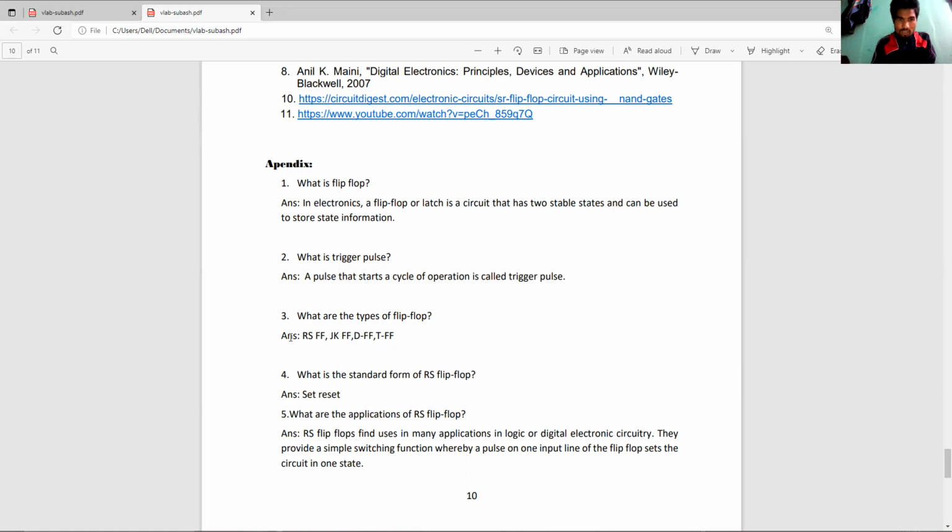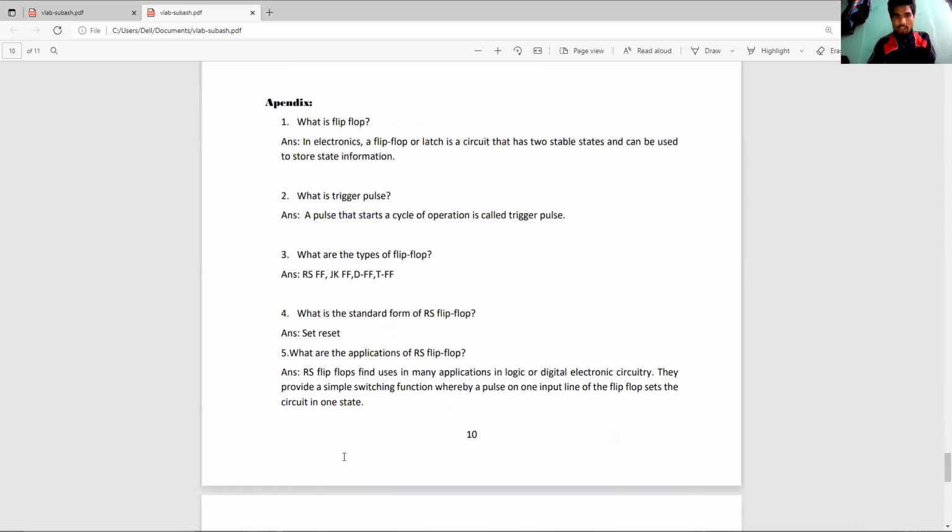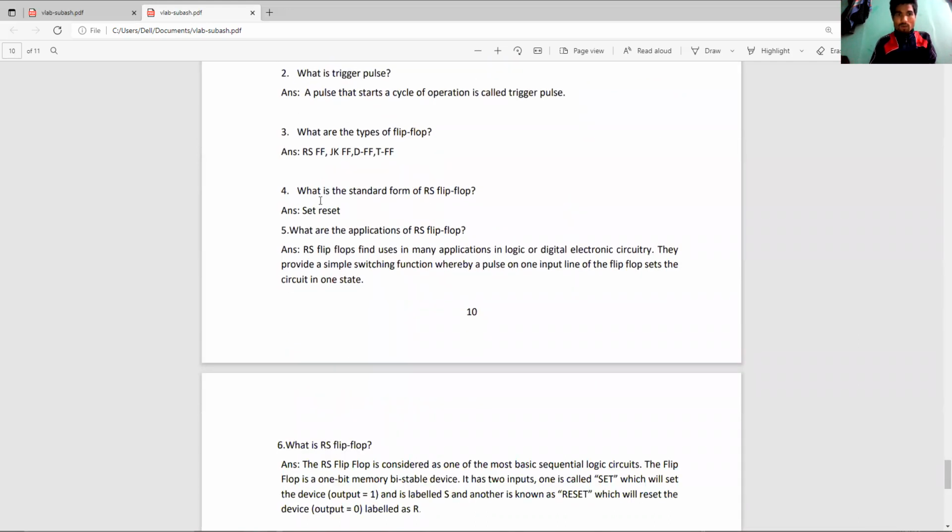Third, what are the types of flip-flop? RS flip-flop, JK flip-flop, D flip-flop, and T flip-flop. What is the standard form of RS flip-flop? Set, reset.